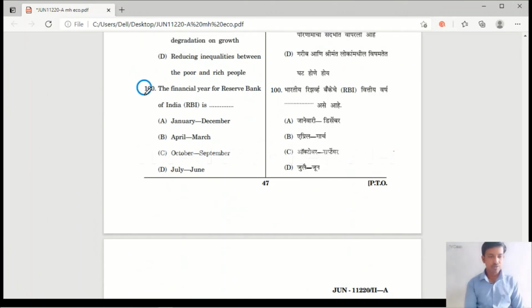The last question, question number 100. The financial year of the Reserve Bank of India is option A, January to December, option B, April to March, option C, October to September, option D, July to June. As you all know, option D, July to June, is the correct answer. It is the financial year for RBI.